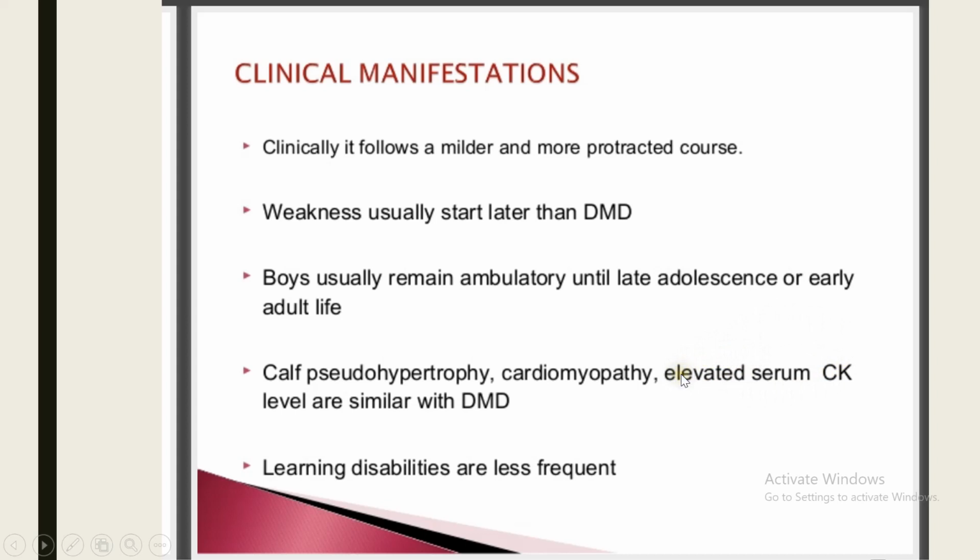In the transitional phase, trunk weakness may also occur. Like here, you can see this is trunk weakness, and muscle weakness becomes more prominent. What is pseudohypertrophy? As I discussed before, as you can see here in the calf muscles, normal muscle tissue is replaced by fatty tissue and connective tissue.